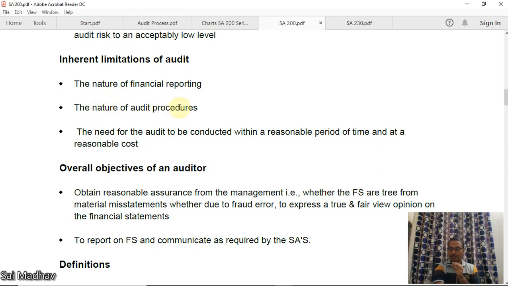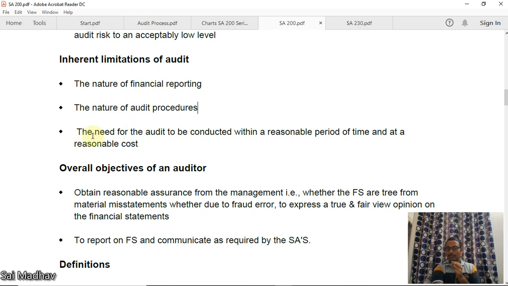And the nature of audit procedures. The auditor has to make several judgments, and he has to follow sampling because it has to be done in a particular time. He cannot verify each and every transaction. So he has to follow sampling methods and analytical procedures. So it is the nature, it is an inherent limitation also.